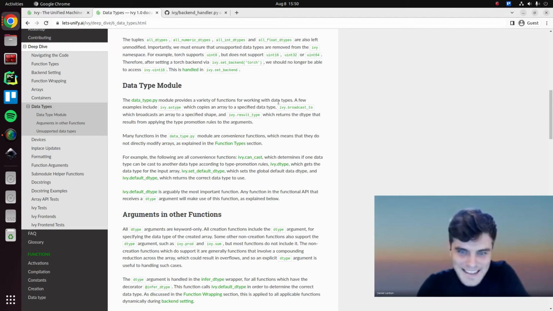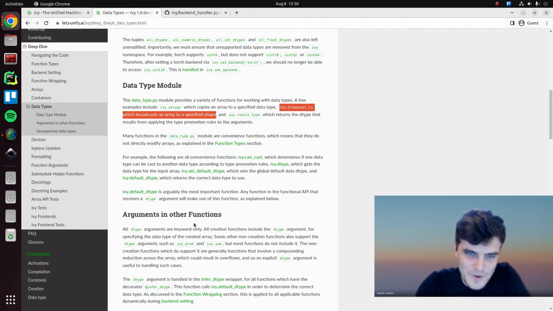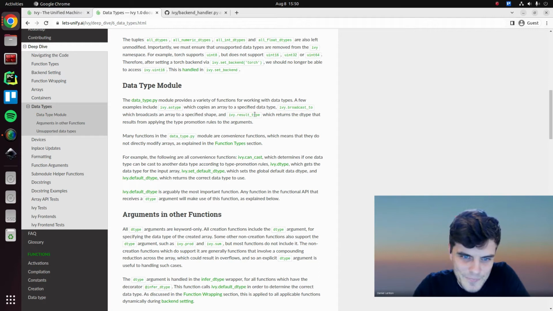Actually, just to quickly say, I think this is a strange function to be included in the data type module. It's dictated by the array API standard, but I don't see exactly what broadcasting shapes together has to do with data types, but we're sticking to the standard and we've added it there as well. It's quite a curious one. And then we have another one which is data type related, which is result_type, which returns the data type that results from applying the type promotion rules to the arguments. So this is very, very relevant.